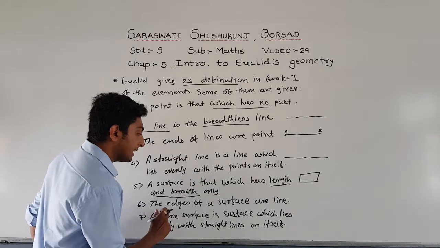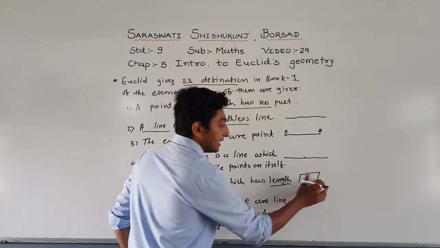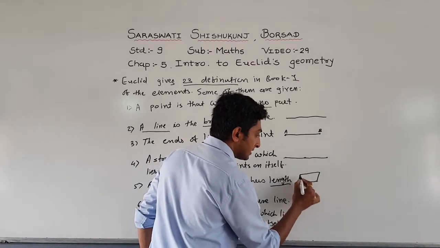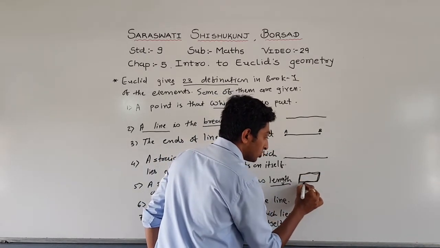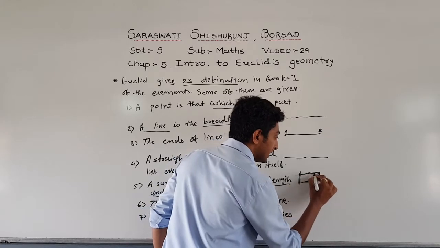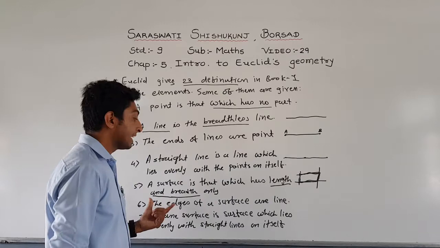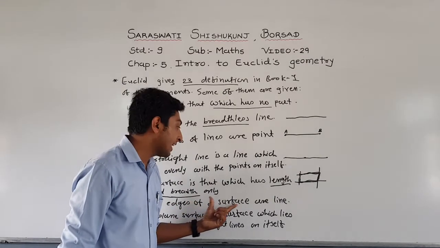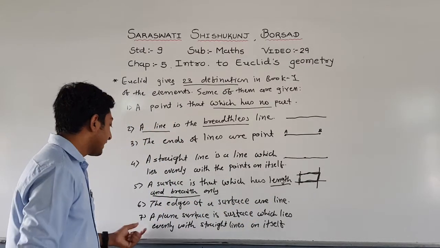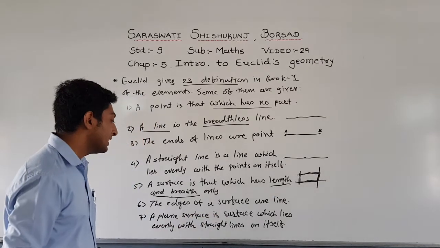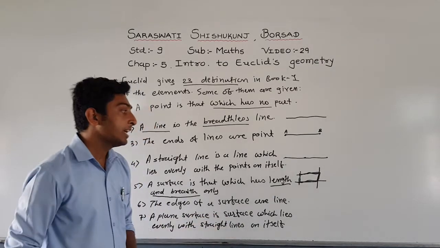Number 6 says the edges of a surface are lines. See, this is the surface. Now see, these are edges. So this is a line, this is also a line, this is also a line and this is also a line. So we can say that the edges of a surface are lines. And the last one, a plane surface is a surface which lies evenly with straight lines on itself.